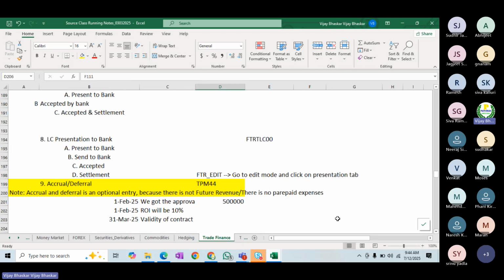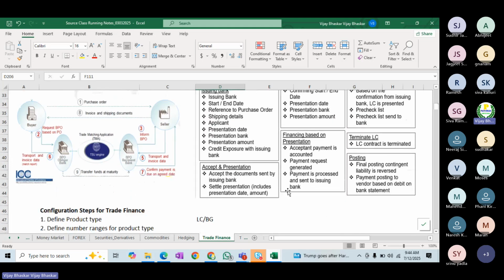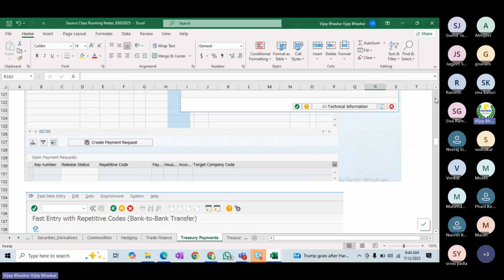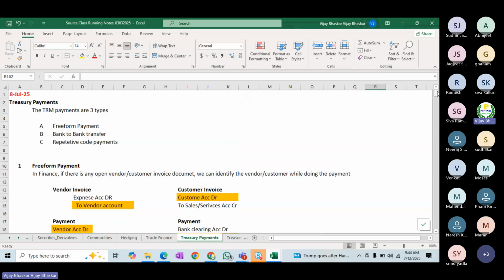Then the trade finance: how the trade finance process takes place, which has been explained in detail here. Then treasury payments, as I mentioned, the repetitive payments and free form payments, how the process takes place here, the accounting entries, and what is the difference between them.